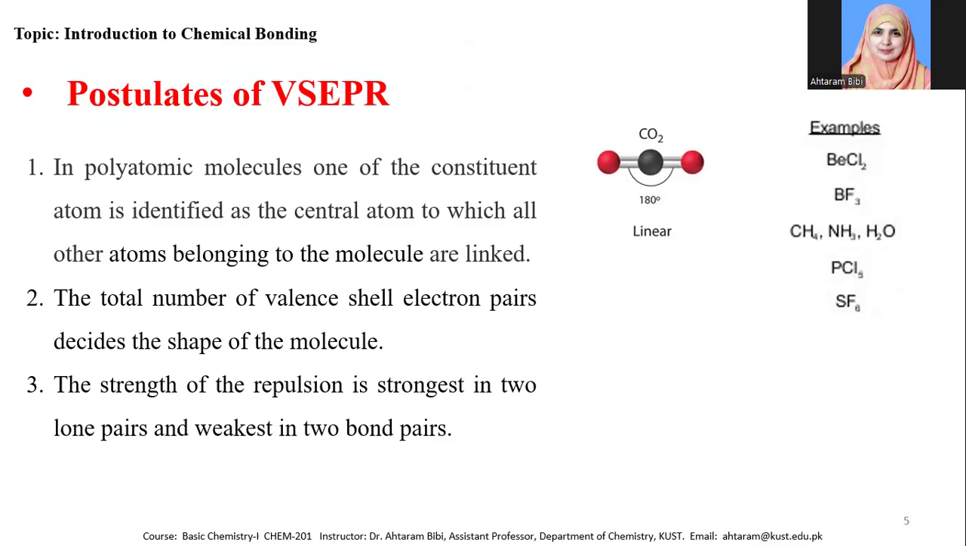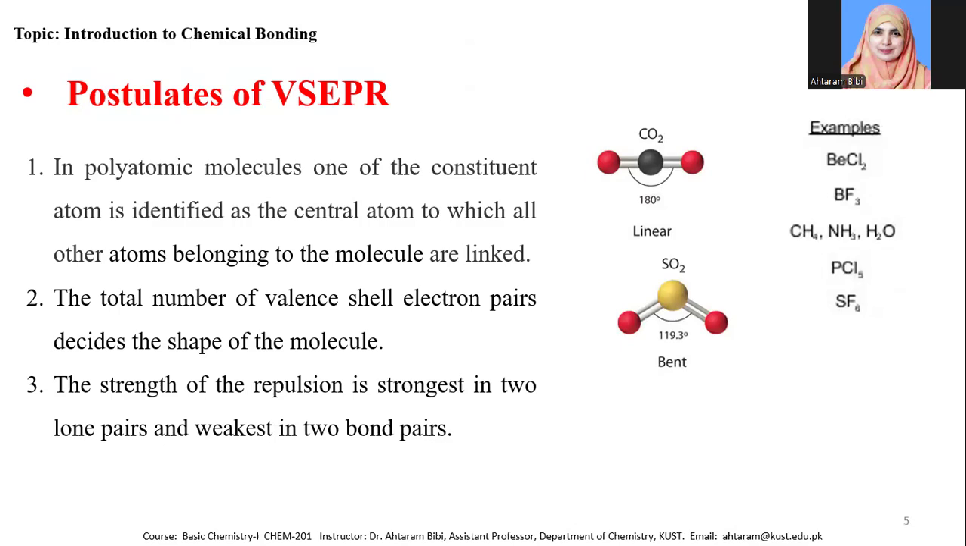Here we can see the example of carbon dioxide molecule. The carbon dioxide molecule has two bonded pairs of electrons on each side, as the carbon forms a double bond with oxygen. So they are at maximum distance and they have minimum repulsion between the bonded pairs. So it decides the geometry of the carbon dioxide molecule: the carbon dioxide molecule will be linear.